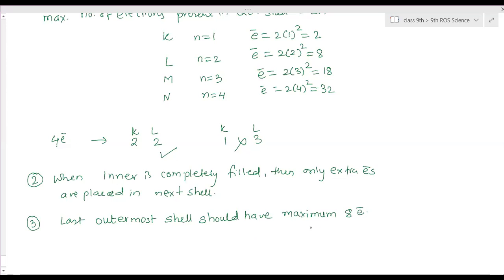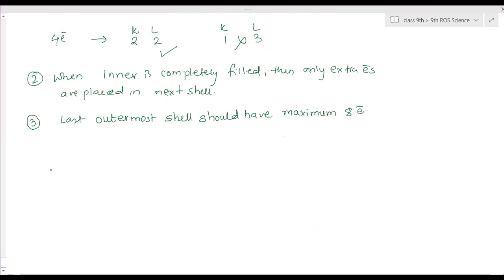After placing the electrons, if any shell becomes the last shell, then in that shell we cannot place more than 8 electrons. For example, I will tell you sodium. Sodium, as you have just seen, has 11 electrons. So the K shell has 2 electrons. Now how many are left out? 9 are left out. Out of 9, 8 will come in the L shell. Now one more is left out, so that will go to the M shell. So 2, 8, 1 is the electronic configuration.